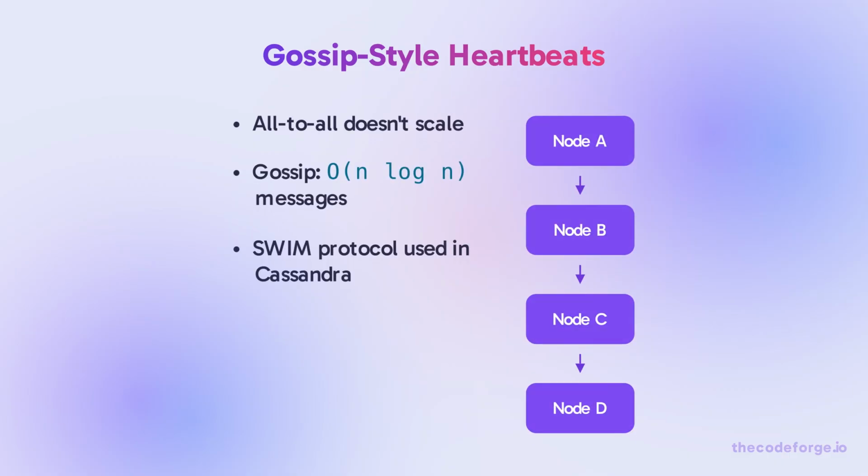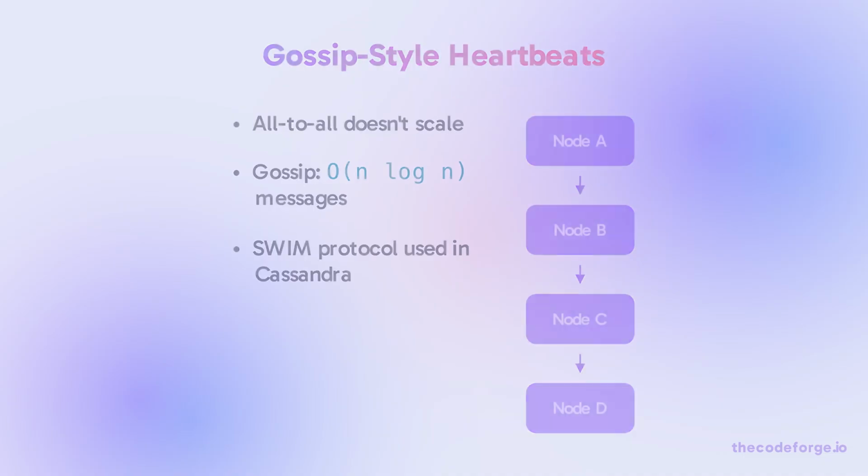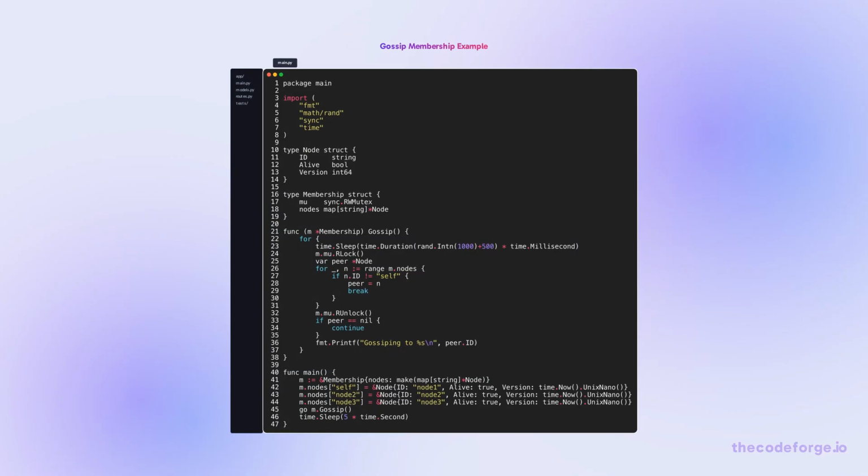All-to-all heartbeats with 1,000 nodes means 1 million messages per second. Gossip protocols like SWIM solve this. Each node periodically picks a random peer and exchanges membership. Failure detection is piggybacked. SWIM's indirect probe prevents false positives from asymmetric network partitions. If A can't reach B, I ask C and D to ping B. If either succeeds, B is alive.